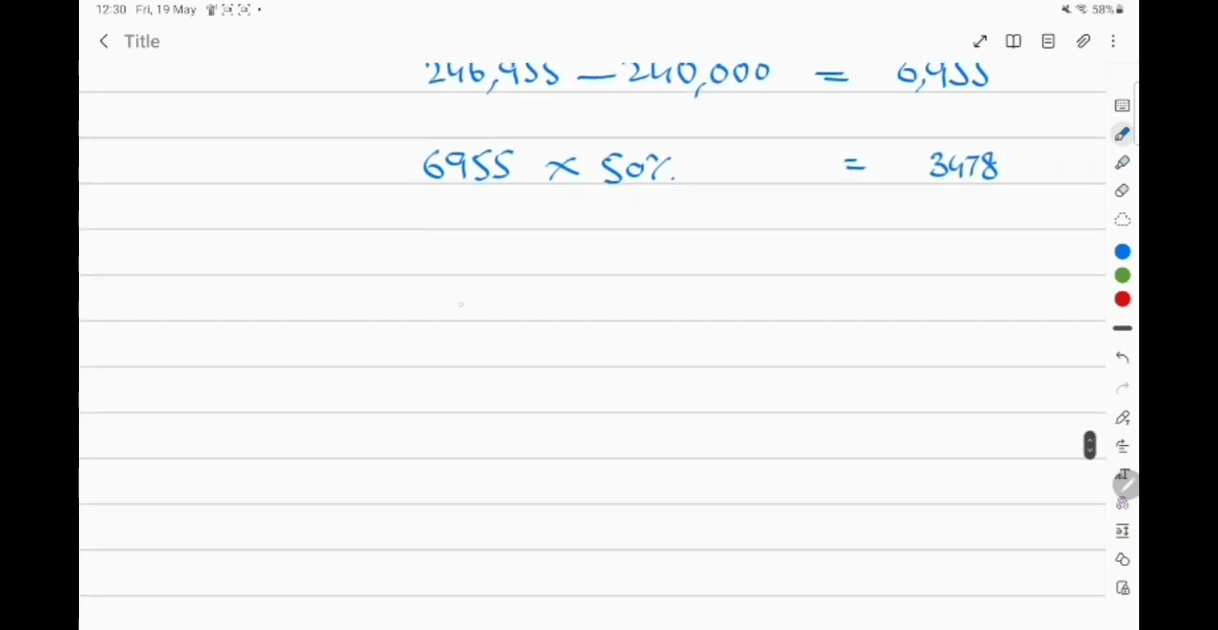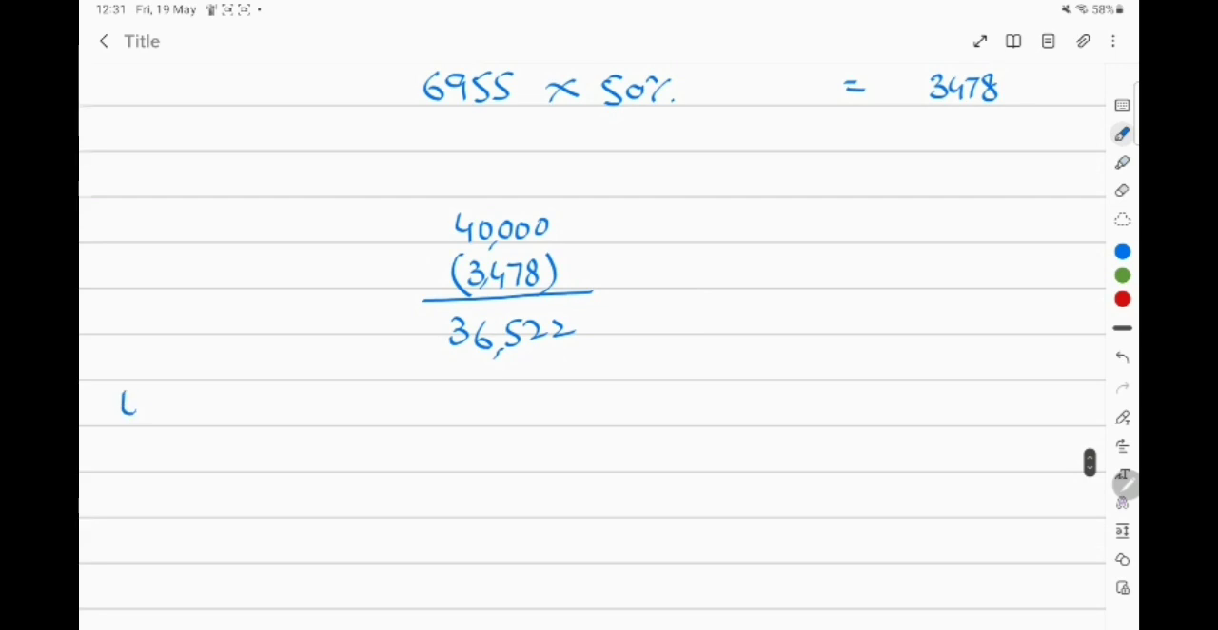So we have to reduce the annual allowance of 40,000 of the current year by the amount of 3,478. Now this is our available 36,522 of annual allowance of the current year, right? This is the annual allowance available for the current year because our adjusted income is greater than 2,40,000.